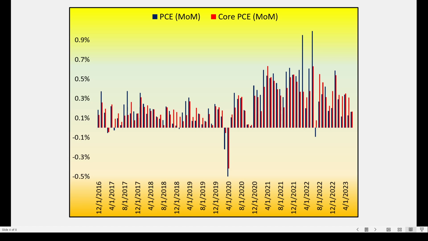Here's PCE month over month, and it really shows us the decline that we've seen, especially the standard PCE. Core PCE, which excludes food and energy, is less volatile. So the blue line going all the way up to the top, on a month over month basis, includes food and energy. Food and energy are certainly the more volatile components of our economy.